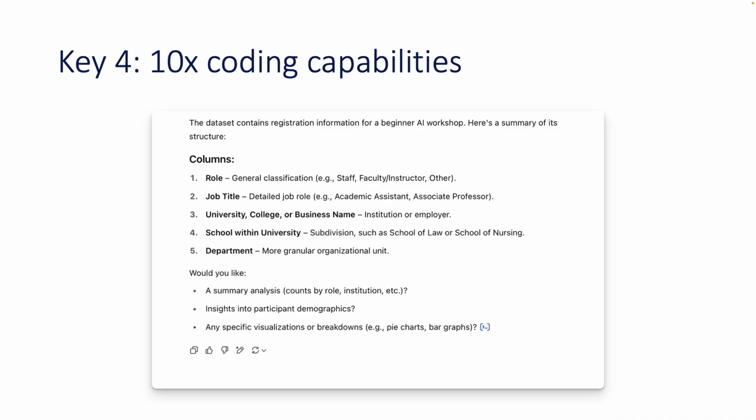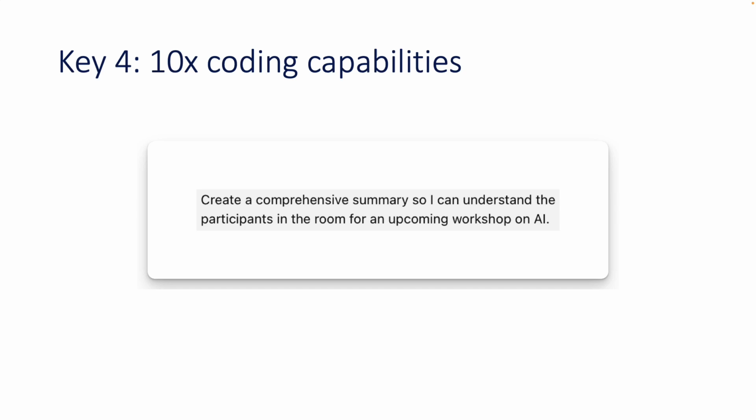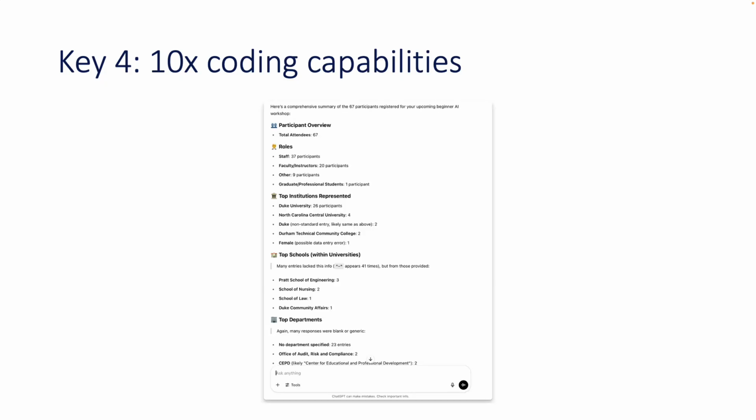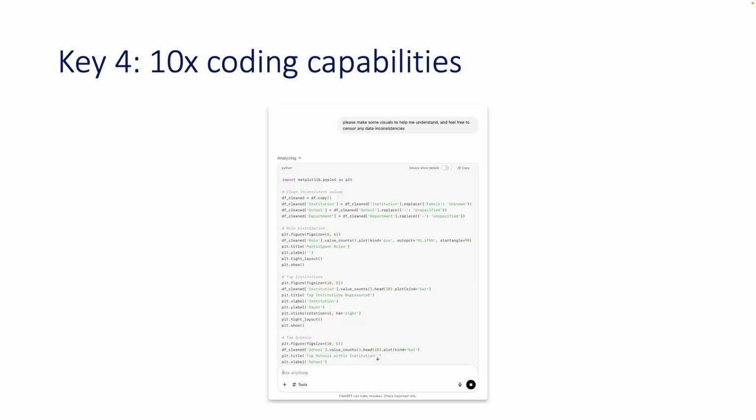Now, it says, what would you like to do? Do you want a summary analysis? Do you want some insights? And so I basically said, create a comprehensive summary so I could understand the participants in the room for an upcoming workshop on AI. Pretty open-ended, intentionally. What it did then was come up with an exploratory data analysis summary of the participant overview and the roles and the institutions that they're represented from, and so on and so forth. We can then look at the code underlying this. So this is the Python code here that the LLM wrote in order to perform that exploratory data analysis.